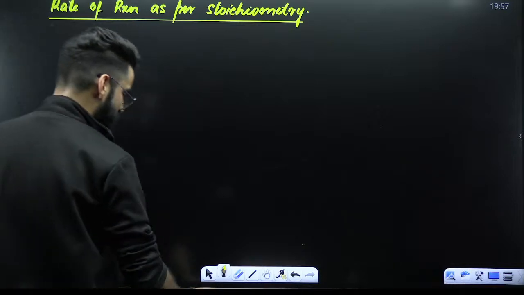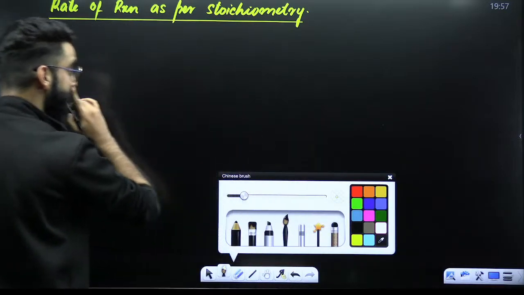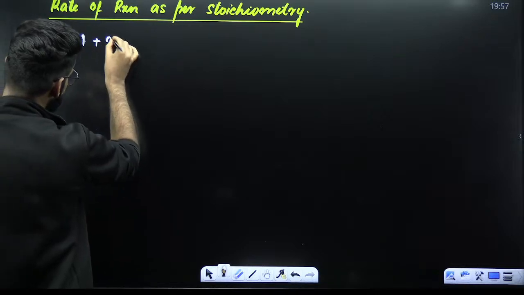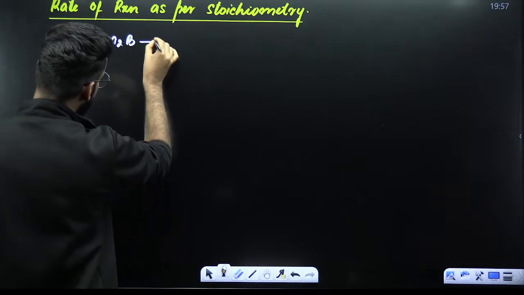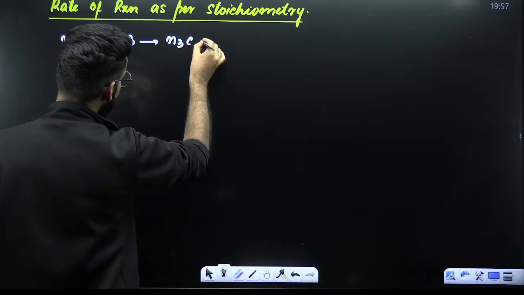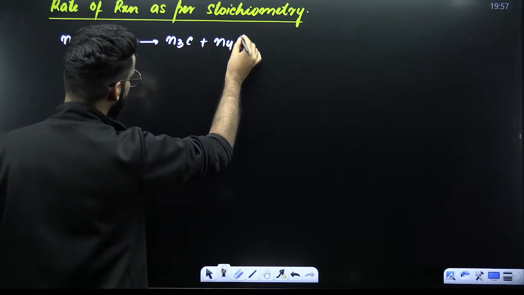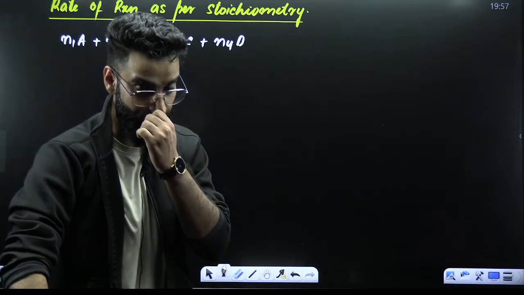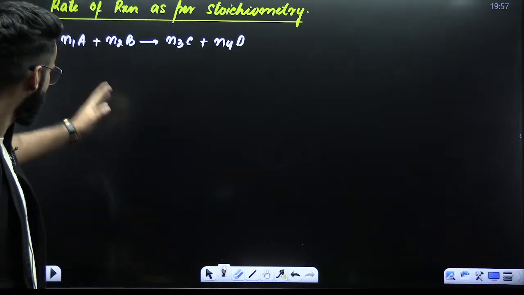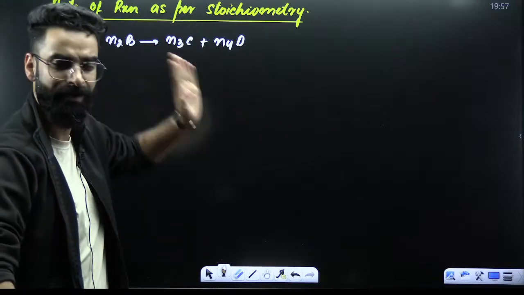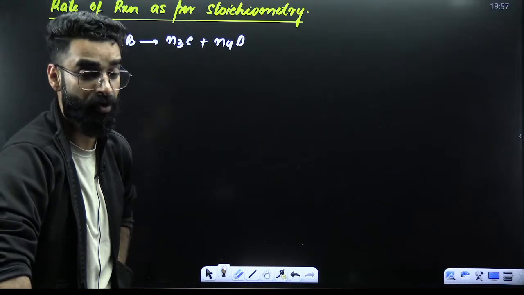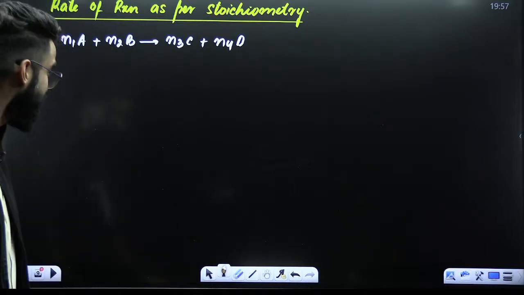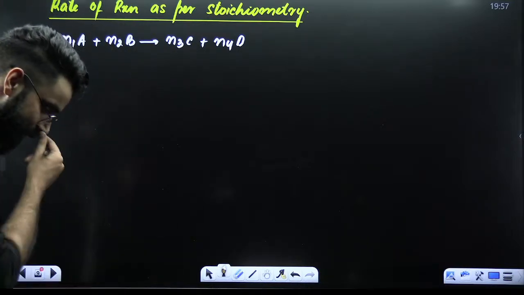My dear students, assume that you have got a balanced chemical equation like this: n1A plus n2B gives, for example, n3C plus n4D. This is a balanced chemical equation. This n1, n2, n3, n4 represent the stoichiometric coefficients of reactants and products.